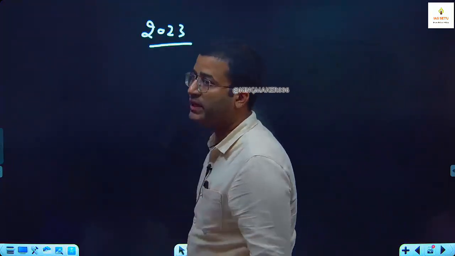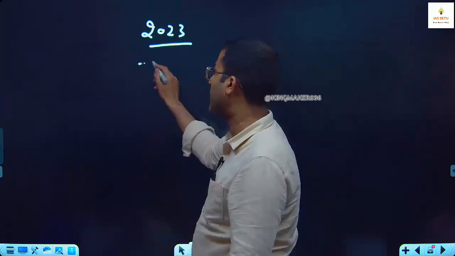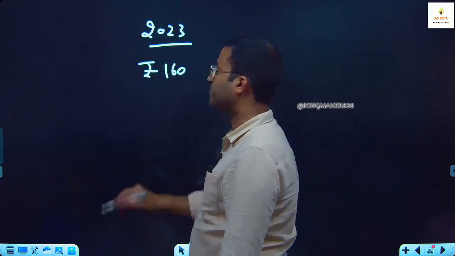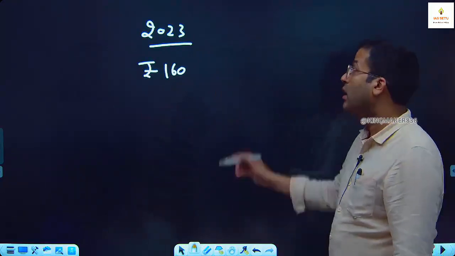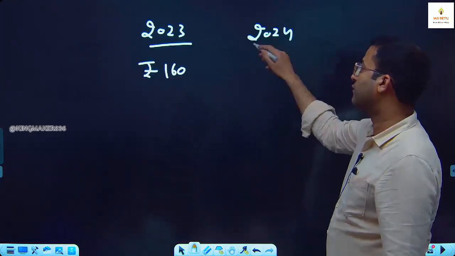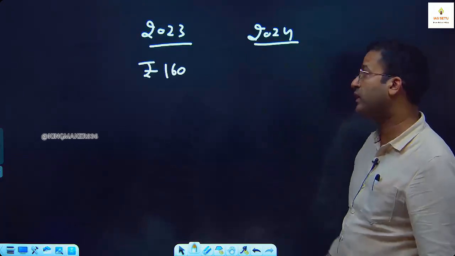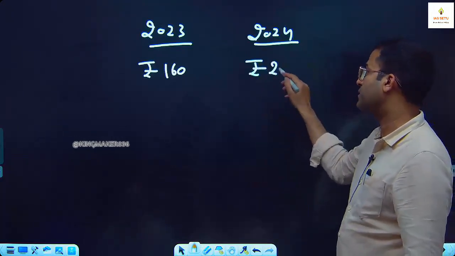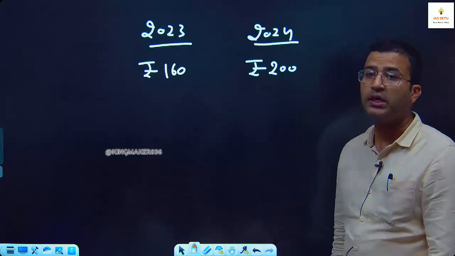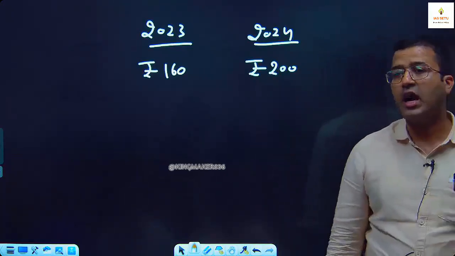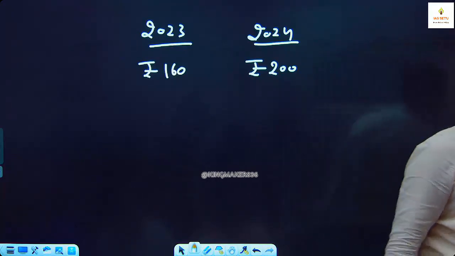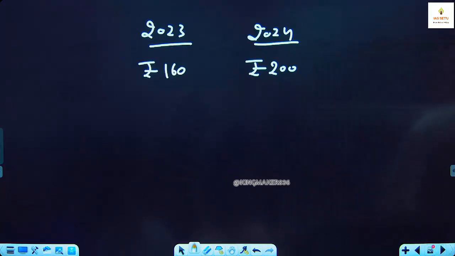In 2023, same time, for example, the price of apple was 160 rupees per kg. Okay. In 2024, same time, July month, you find the apple price is 200 rupees per kg. Take your time, keep the answer with yourself, just find how much percentage increase is there in the apple price over the period.